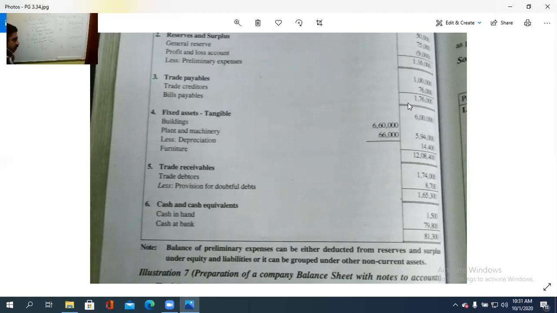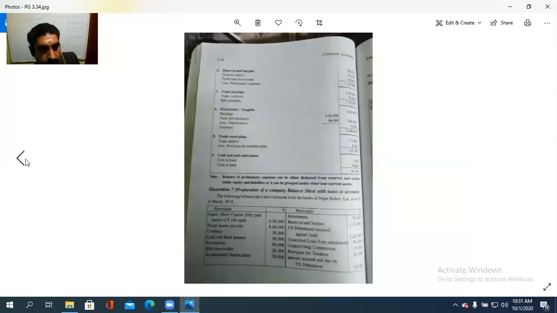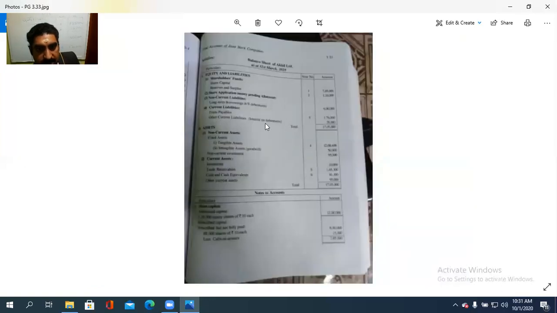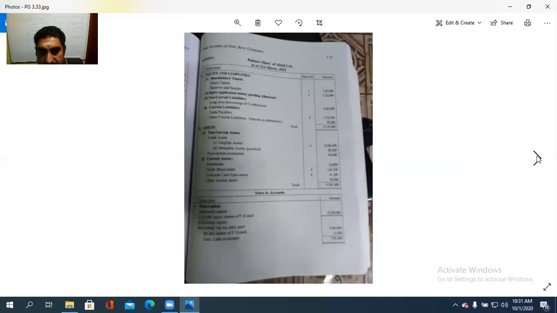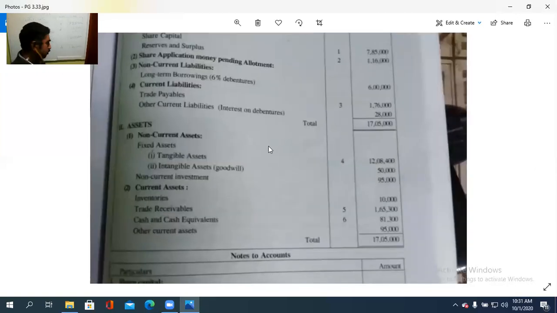Then other current liability. Let us see whether there is anything. Other current liability, which one? There is a debenture, the interest on it, isn't it? Interest on debentures 28,000 is there. So that we need to put here. So 28,000. There is no note to accounts because it is only a single item, the other current liability, that is interest on debentures.